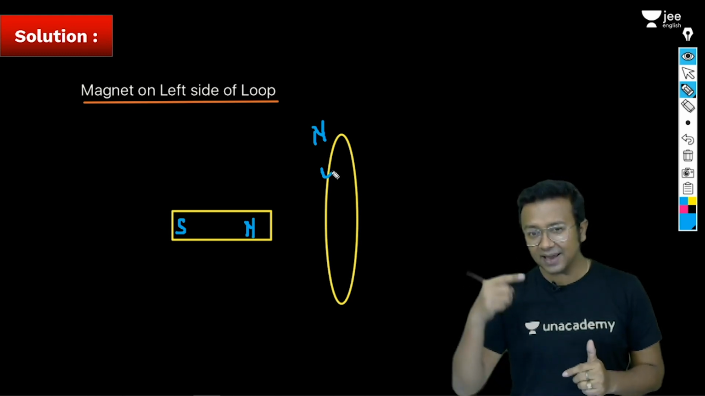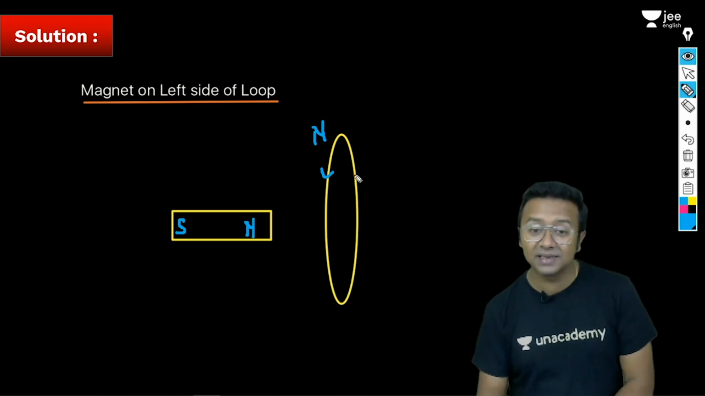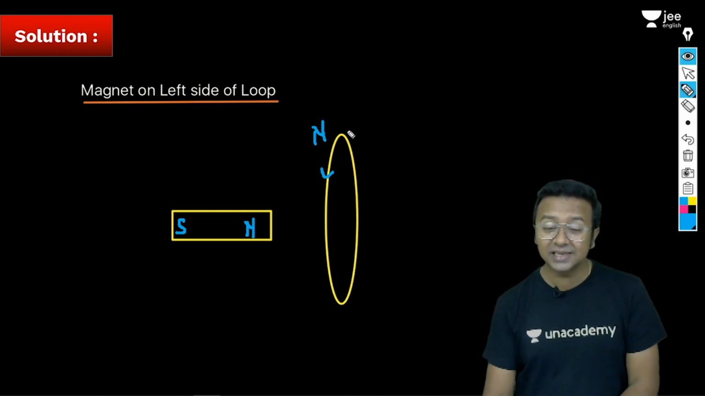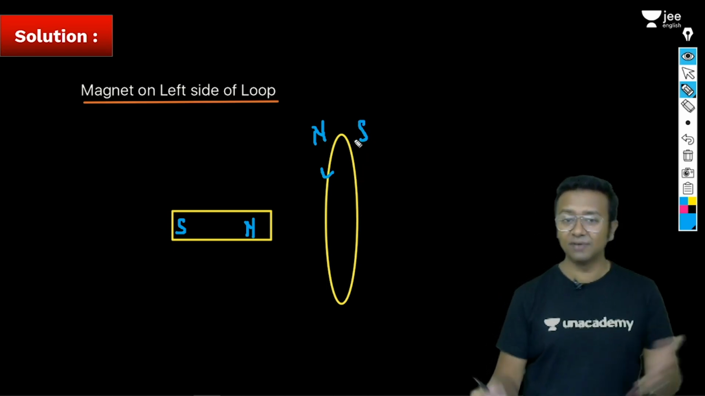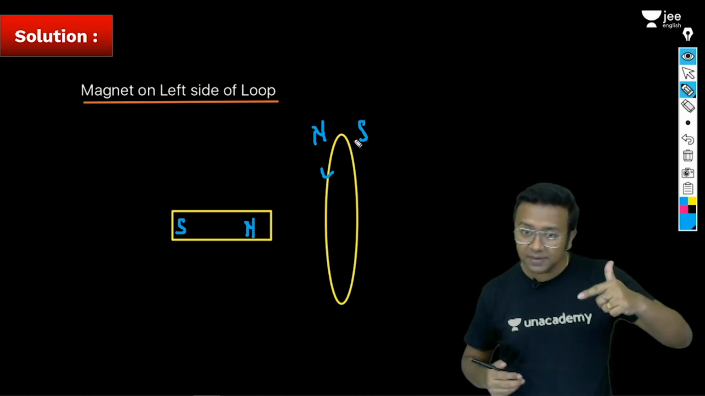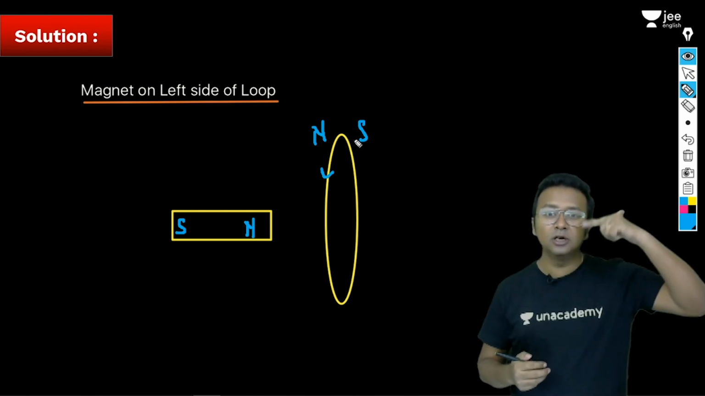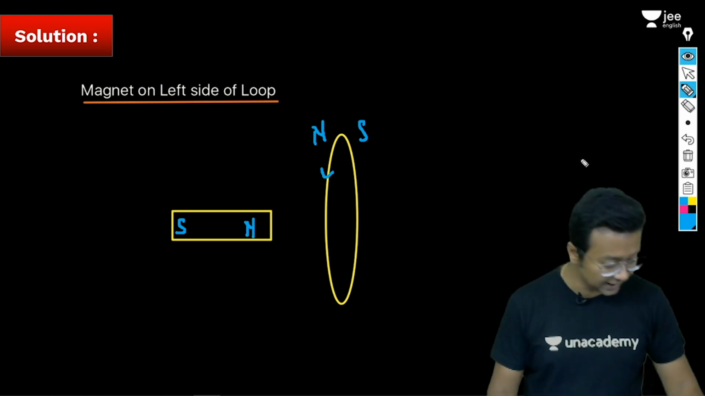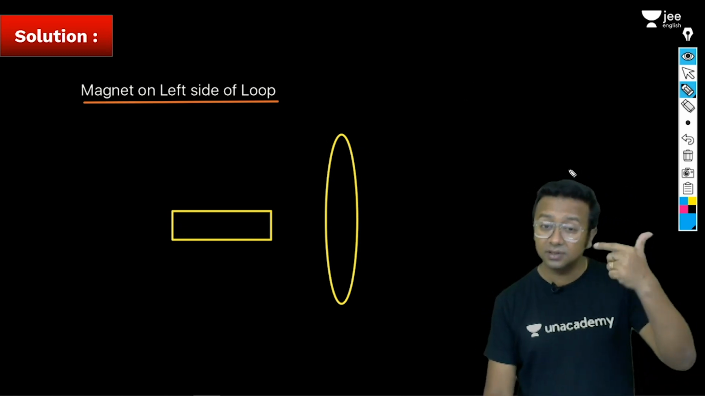It is going to be in the anti-clockwise direction, and from this side, if you look at it, it is going to be from the clockwise direction. So this side will be north pole, this side will be south pole. Very good, you have understood. So EMF will be generated in one particular direction. Is this clear? Now let us move ahead and look at the other scenario.